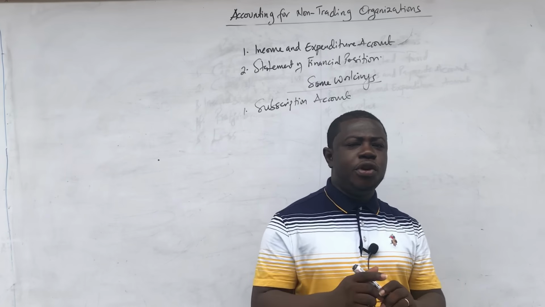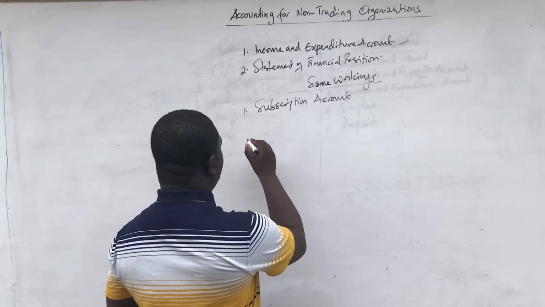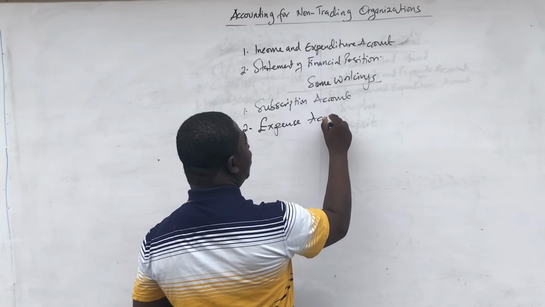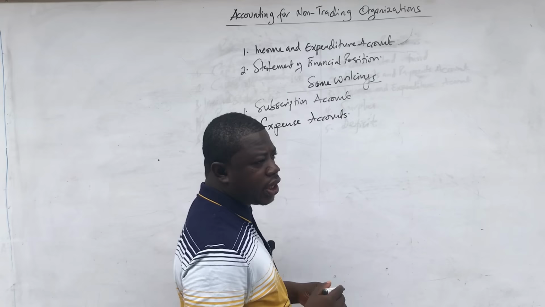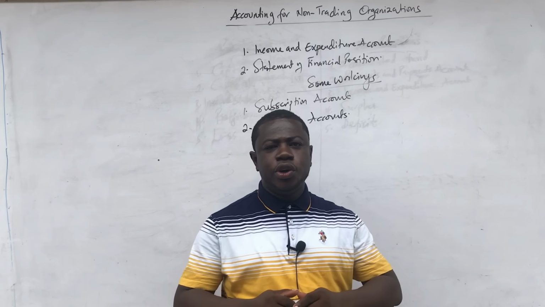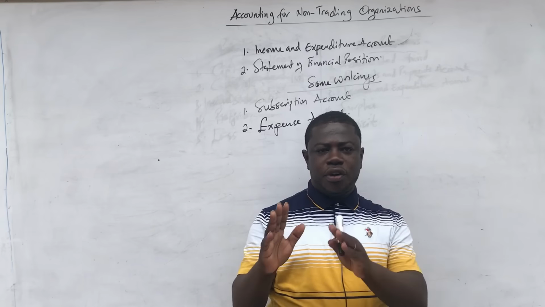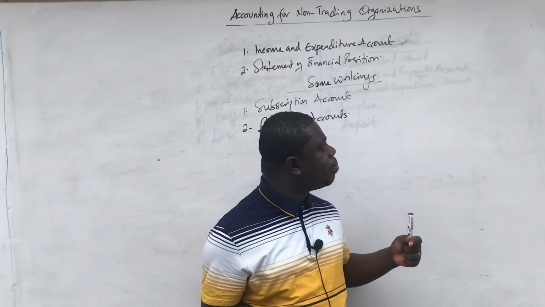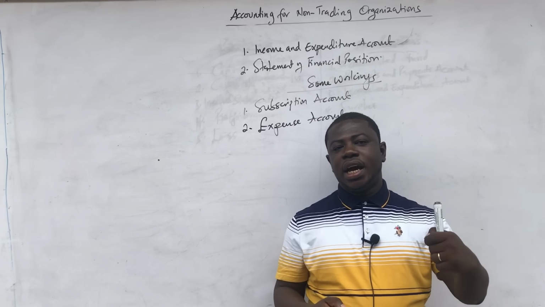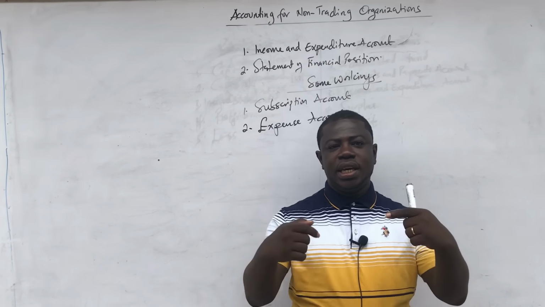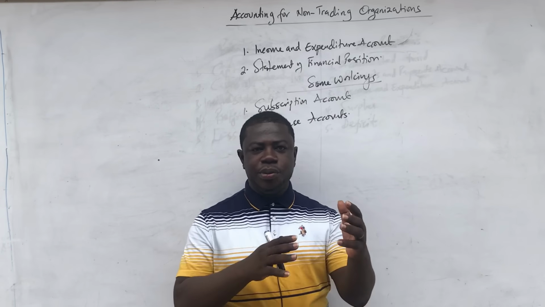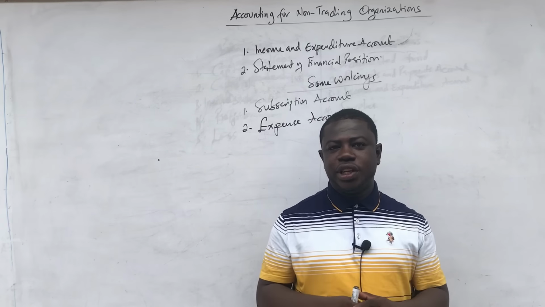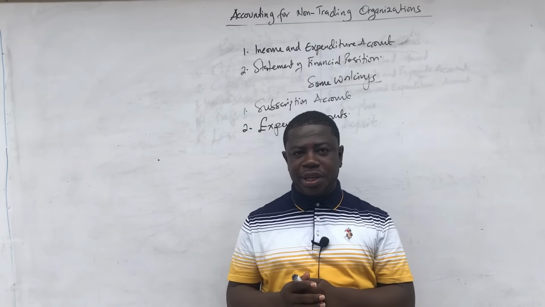Now, if we prepare subscription, then it is also possible that we are going to prepare some expense accounts as well, just like we did for the incomplete records. Now, the expense accounts are also going to be prepared based on the principle of accruals and prepayments. Okay, it could be that some expenses are paid in the receipt and payment account, but they have owings or prepayments down there in the list of balances, and we may have to adjust and calculate the actual expense that has been incurred for the year to be taken to the income and expenditure account.